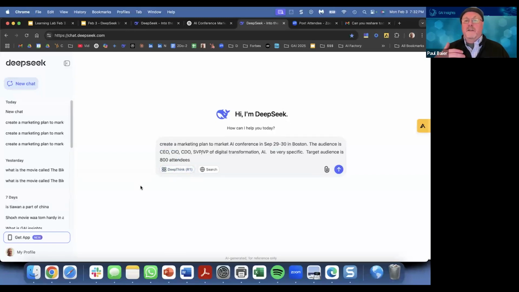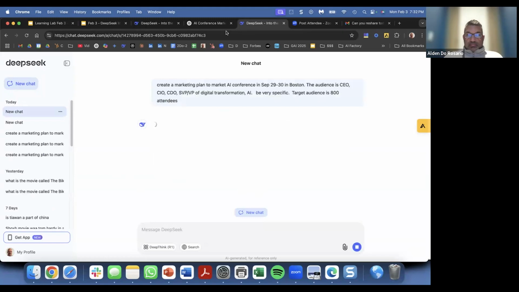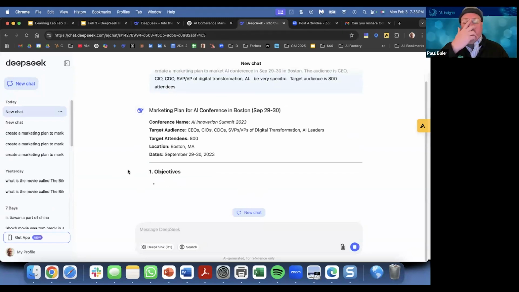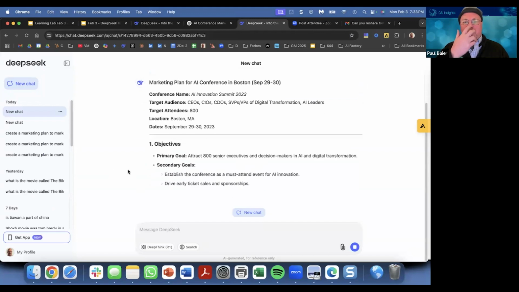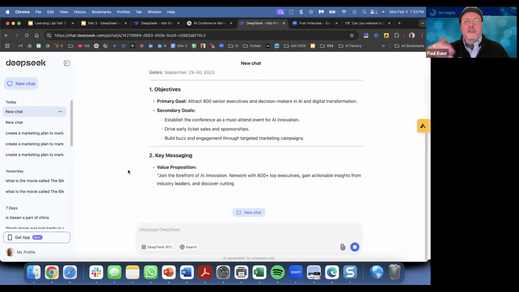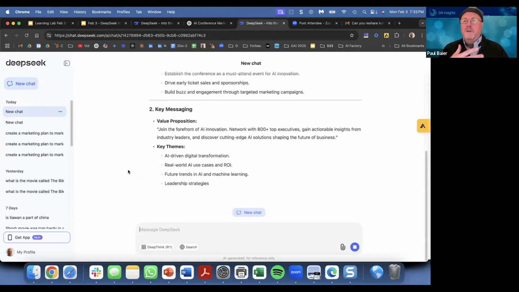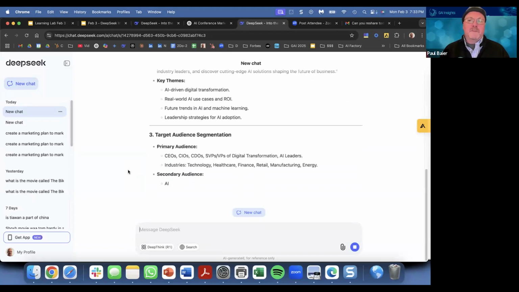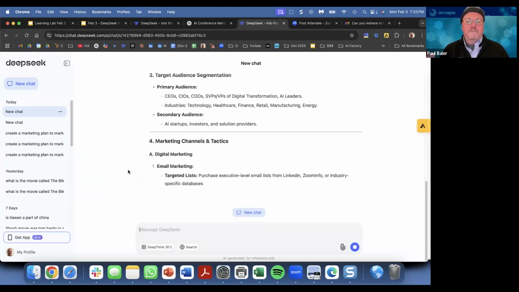So here's the non-reasoning one, just doing the guessing of the next best word based on your prompt, and here it's showing me this marketing plan for this conference that we have coming up in the fall. Objectives, key. This is familiar with what we've seen before. This is the same thing as ChatGPT 4o.